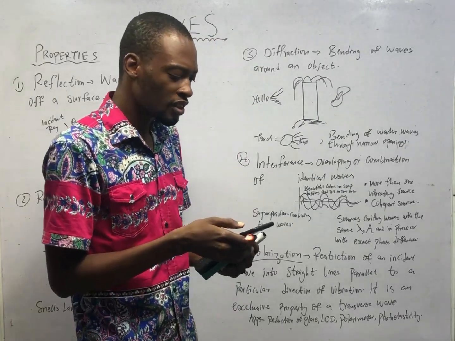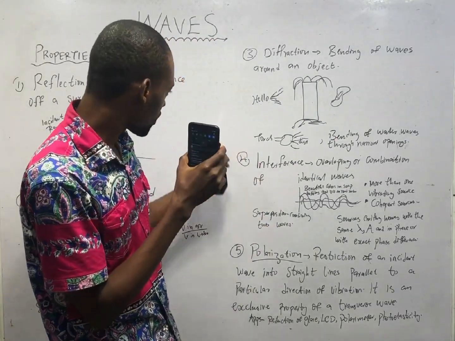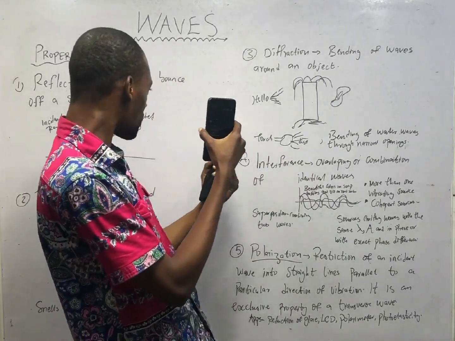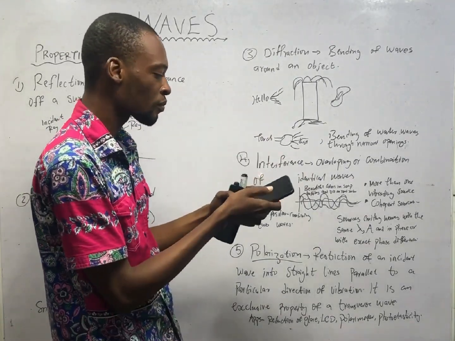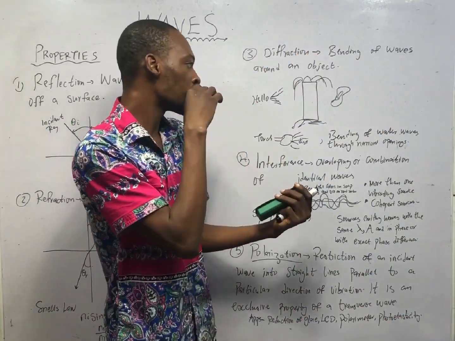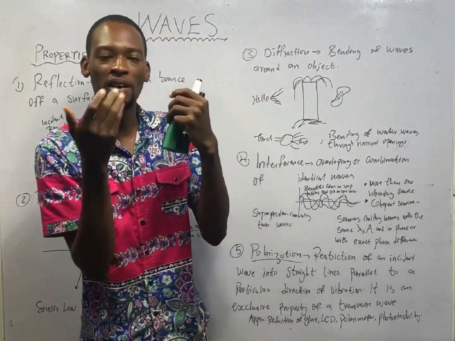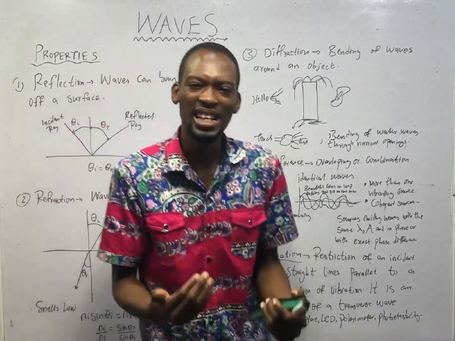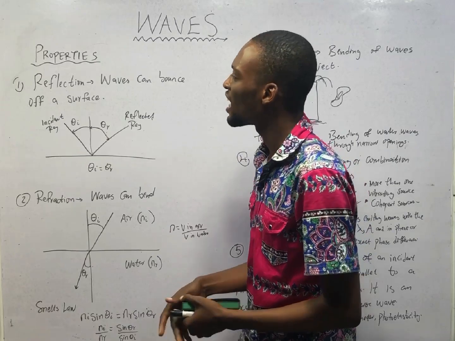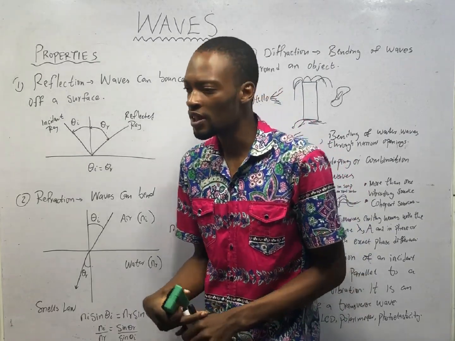For example, if you shine this torch on this board, you see it reflects. So sometimes it can reflect on your eye depending on the angle, or it reflects back. Why? The wave is unable to pass through the board, so the surface is bouncing back the light waves. That is reflection. In our day-to-day life, we encounter a lot of reflection.